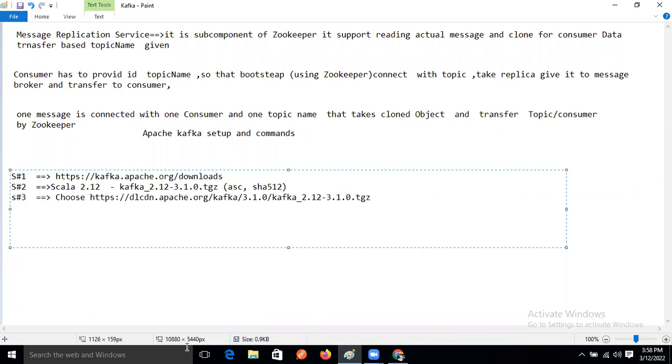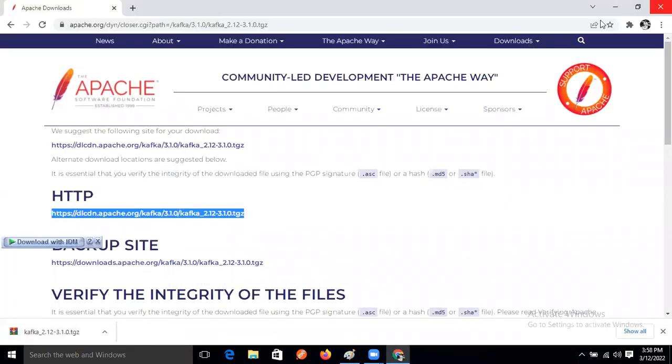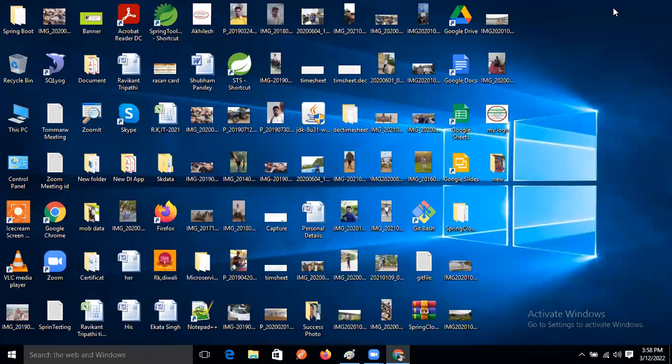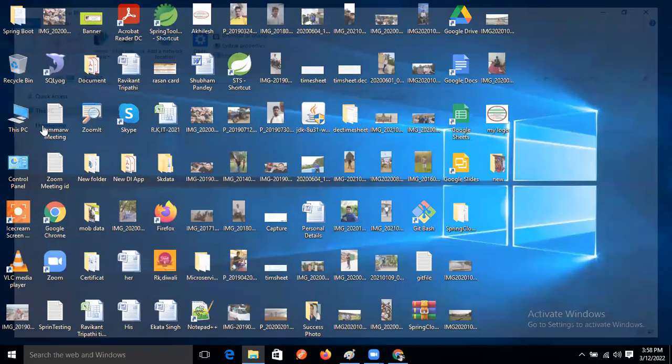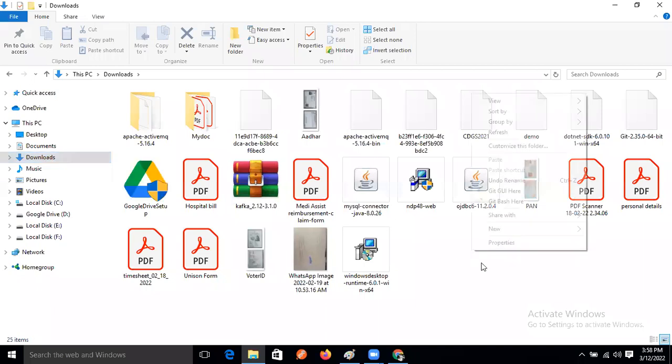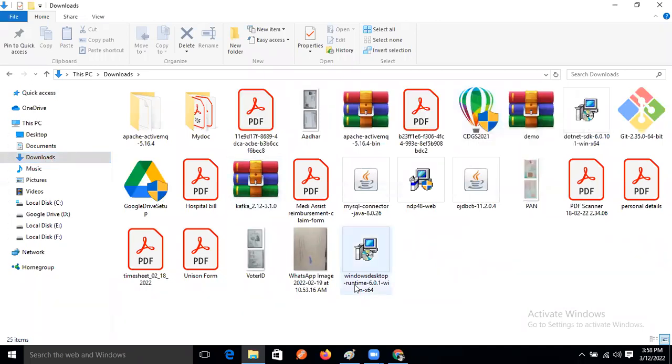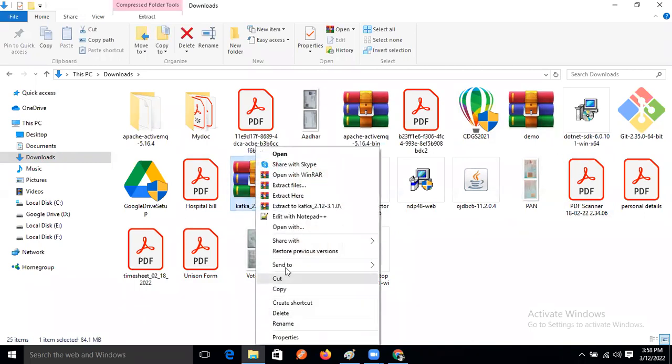After that, we need to extract it. Where did we download it? In Downloads, right? Second line, third one. Now extract it.